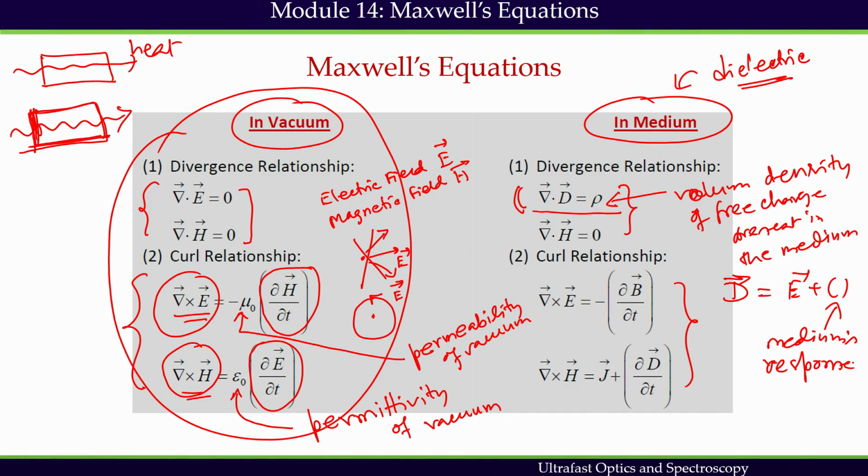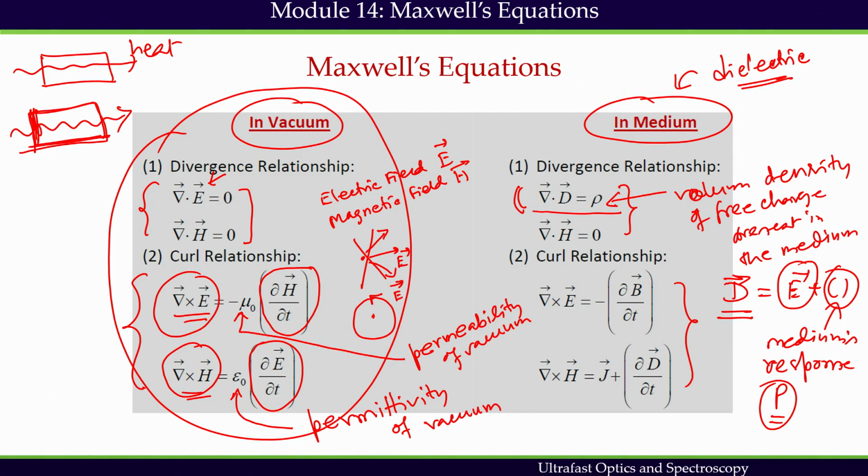So, in vacuum we have only E, the electric field, but the moment light propagates through the medium, we get a cooperative effect which is D, which is nothing but the E vacuum contribution plus the medium contribution. What does it mean by medium contribution? We will see that this is going to be nothing but polarization.